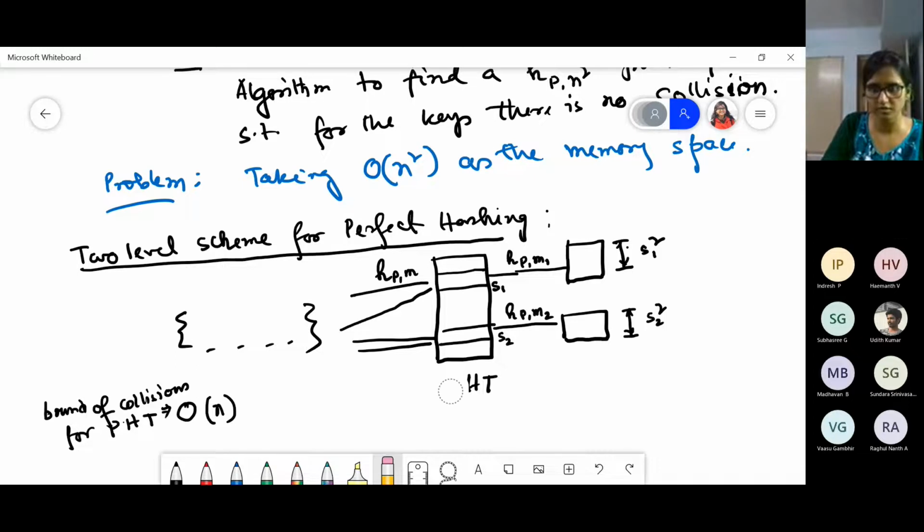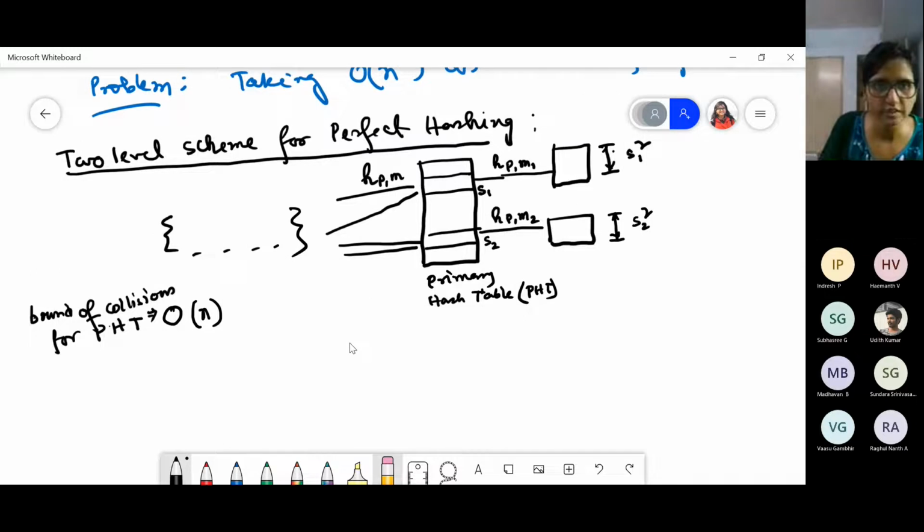Will you get confused? What is this PHT? Primary hash table, PHT. These are second level hash tables or secondary hash tables, whatever you want to say. So this is the first level function.